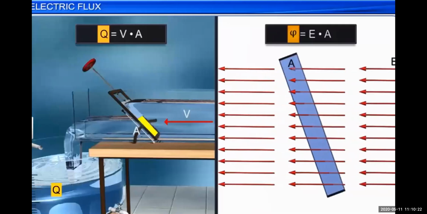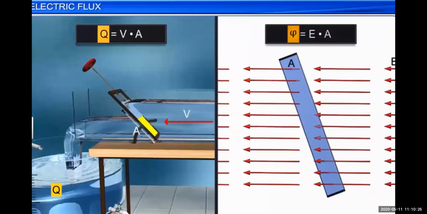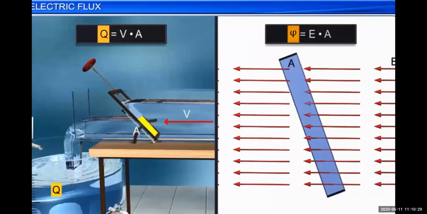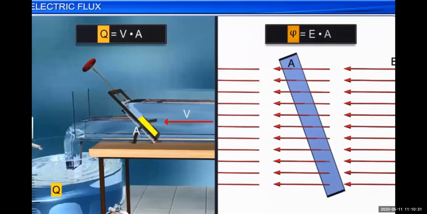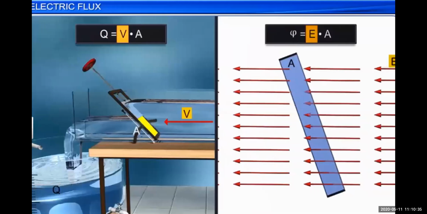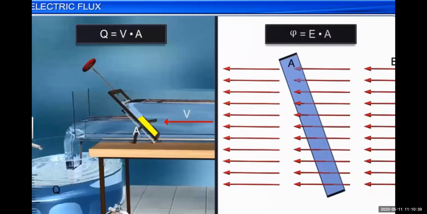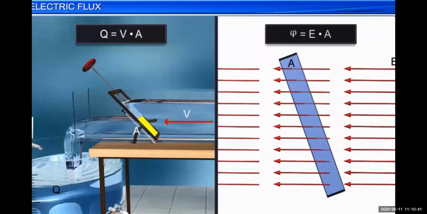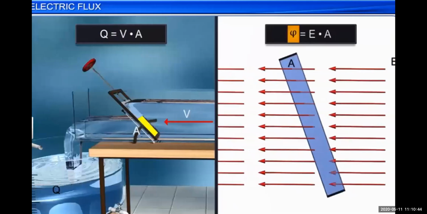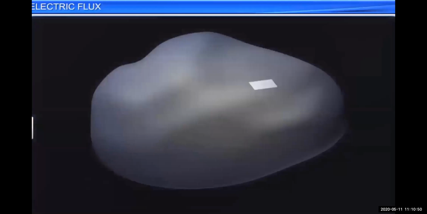We can see in this experiment, similarly in the case of water, suppose the electric field lines are there, and whatever area we have shown for the channel, we have a particular region A, a sheet A, through which electric field lines are passing. So if the electric field lines are passing through region A, then the electric flux is equal to the electric field intensity multiplied by the area A.